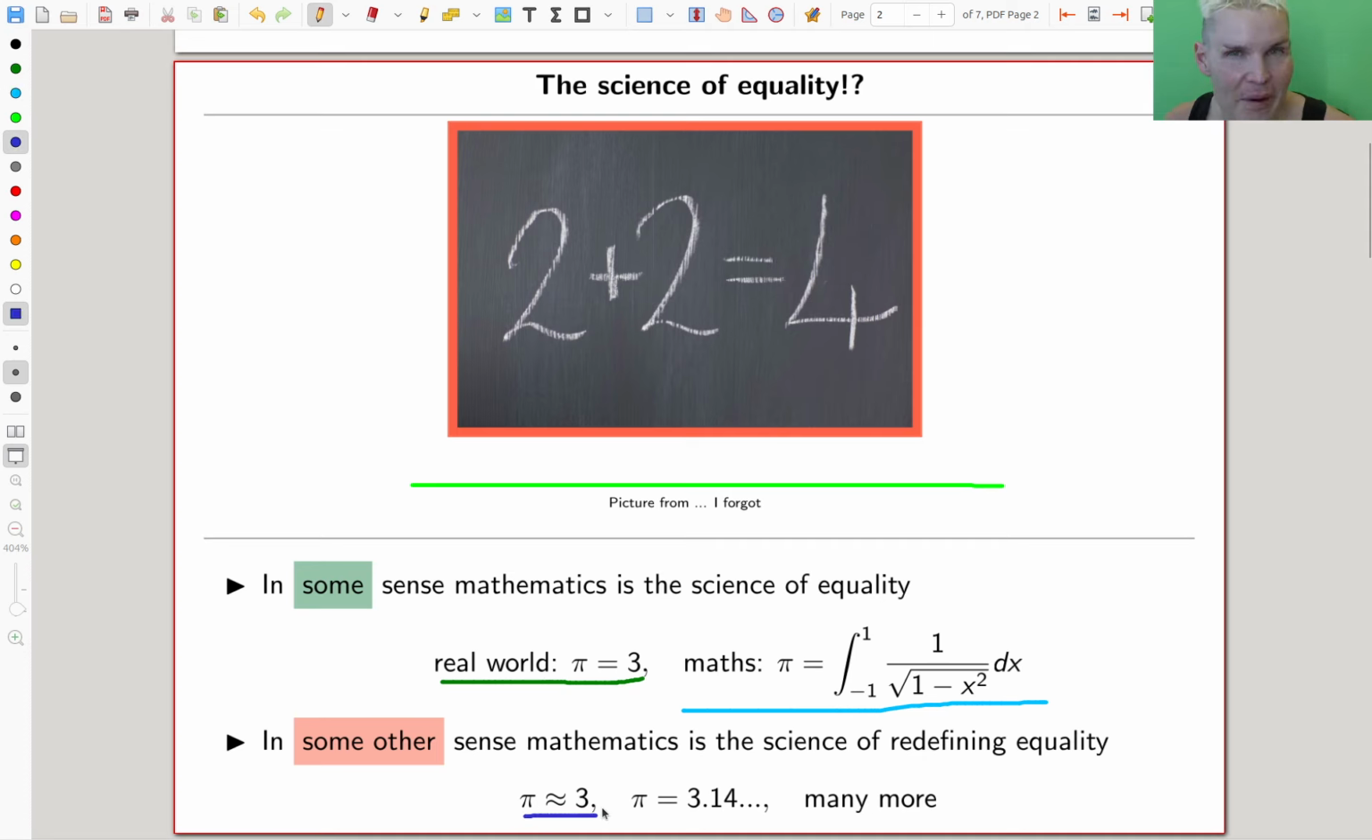3 is approximately pi. Still true. What I wanted to say is pi is approximately 3, or this 3.1. You know, the people that just list God knows how many digits of pi. So in some sense, mathematics is a science of equality. In some sense, mathematics is a science of redefining what equality means. And in category theory, you usually just redefine what equality actually means.